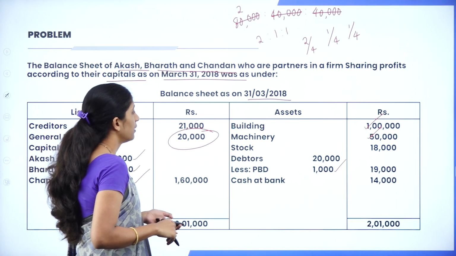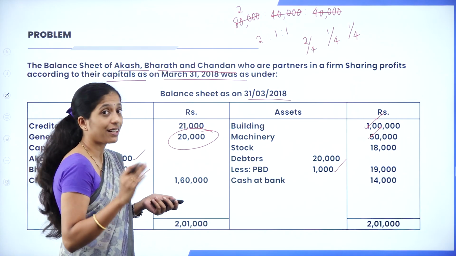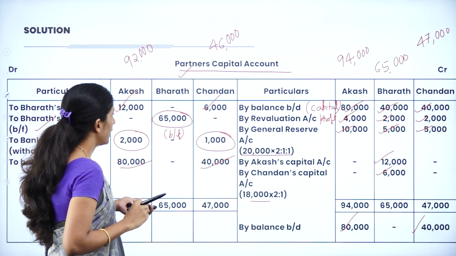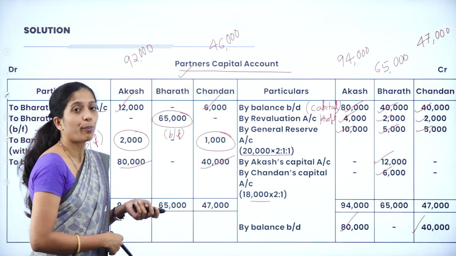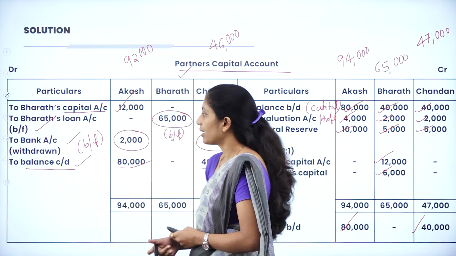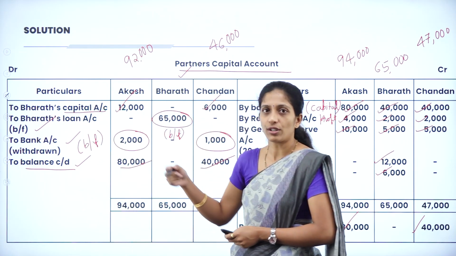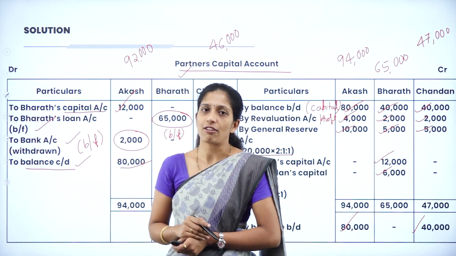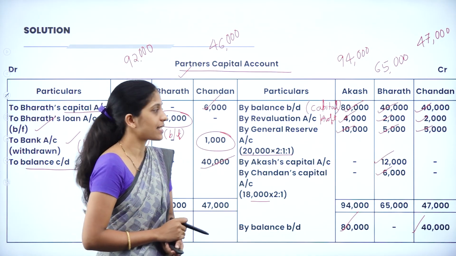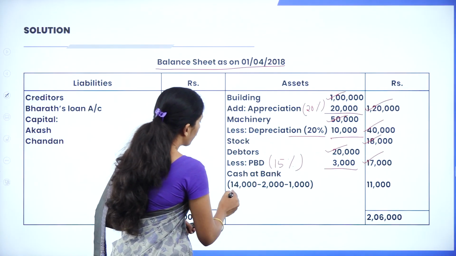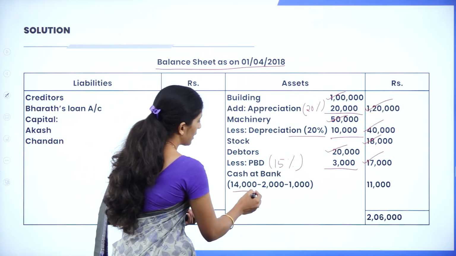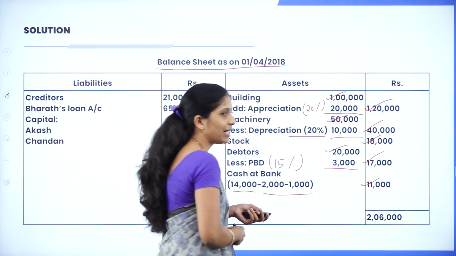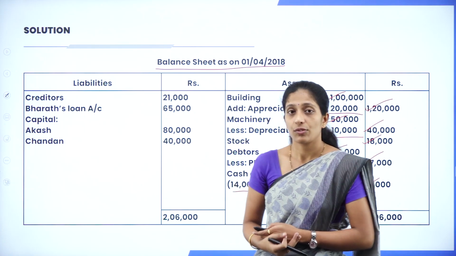Next one, that is cash at bank 14,000. But there was an excess amount which has been withdrawn. So that has to be deducted. So here the balancing figure we have transferred to the bank account, right? So here we have transferred the amount which has to be withdrawn, that is 2,000 and 1,000. So we have to deduct from cash at bank, whereas the cash decreases in the partnership firm. So cash at bank 14,000 which was there in the balance sheet, minus 2,000, minus 1,000 which has been withdrawn. So the total is 11,000. Now in the same way we are done with all the assets.